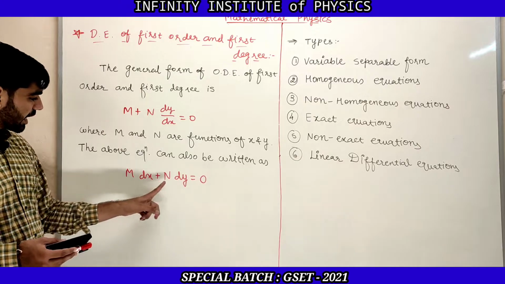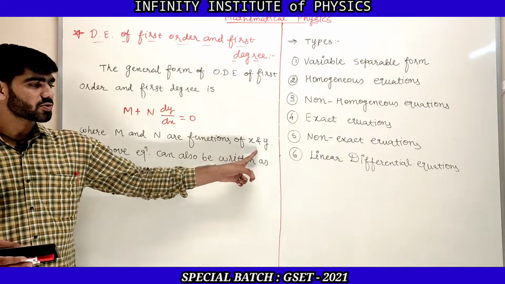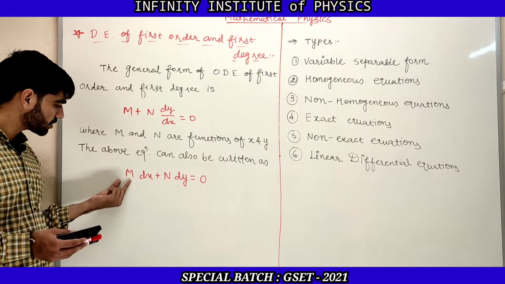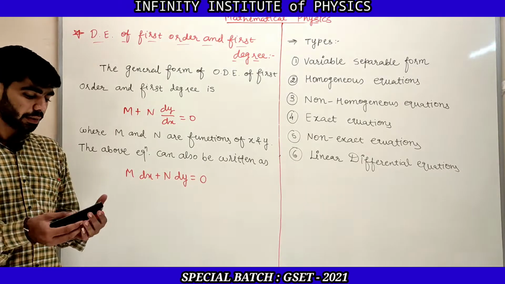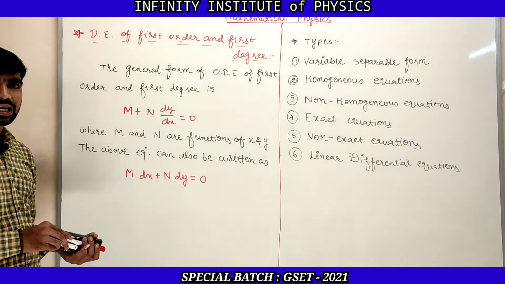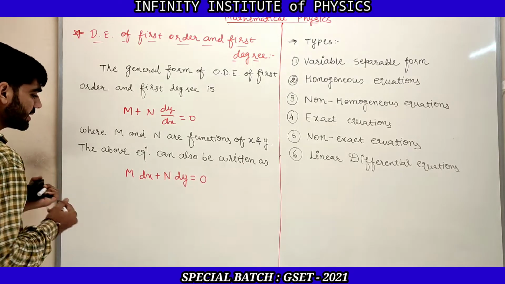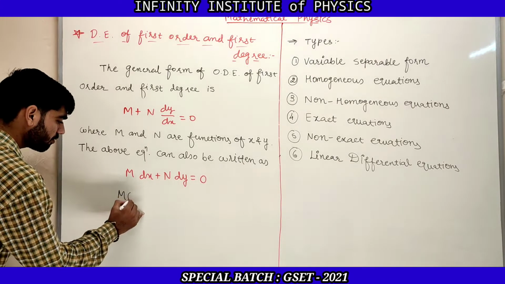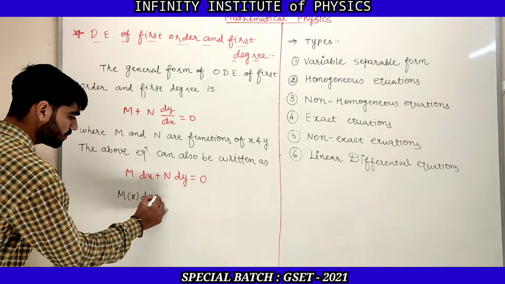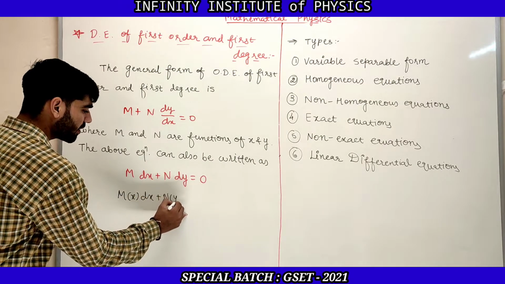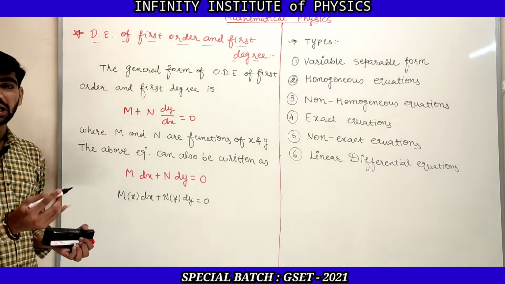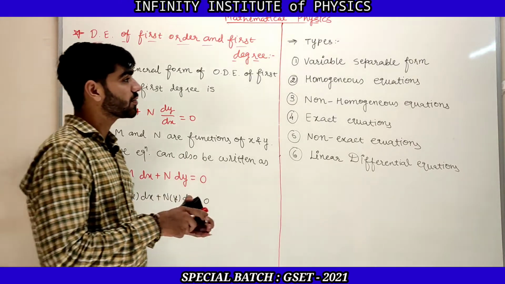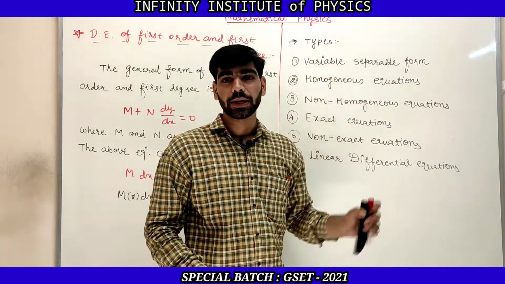Now here M and N both are functions of x and y, that means M is a function of x and y, N is also a function of x and y. But if you can write this differential equation as M of x dx plus N of y dy is equal to 0, then it is said to be in the form of variable separable.